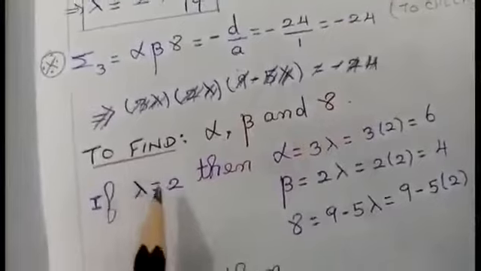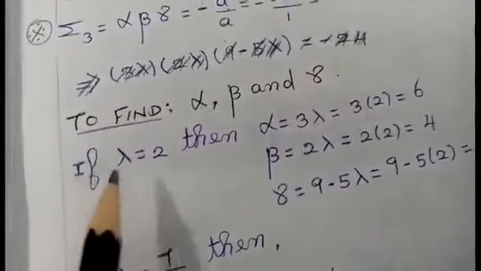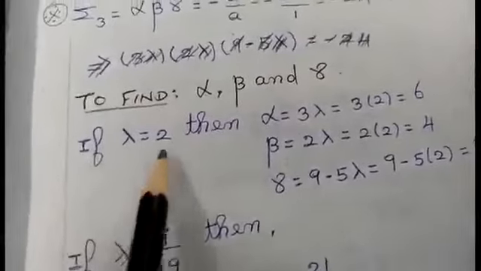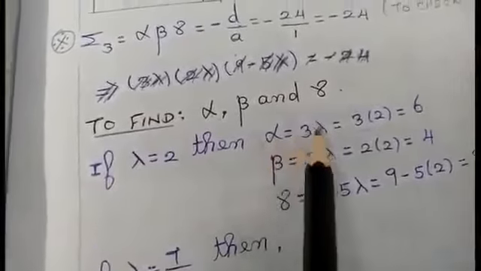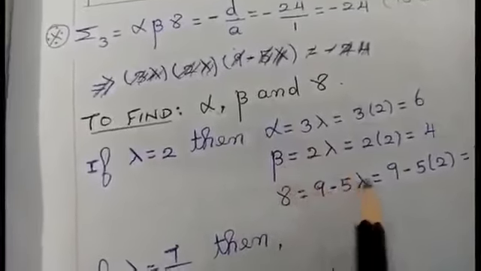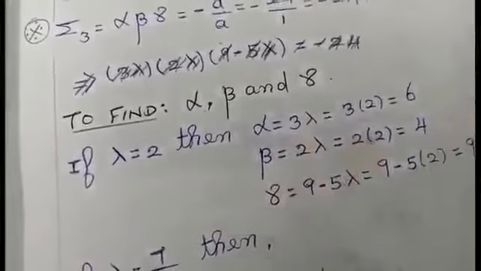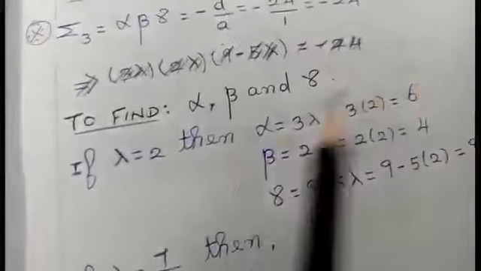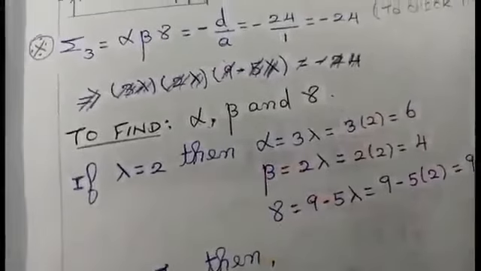If lambda equal to 2, for lambda we are having two values, 2 and 7 by 19. If lambda equal to 2, then alpha equal to 3 lambda, beta 2 lambda, gamma 9 minus 5 lambda. In place of lambda, you are going to replace the value as 2. Calculate, you are going to get the answer as alpha equal to 6, beta equal to 4, gamma equal to minus 1.